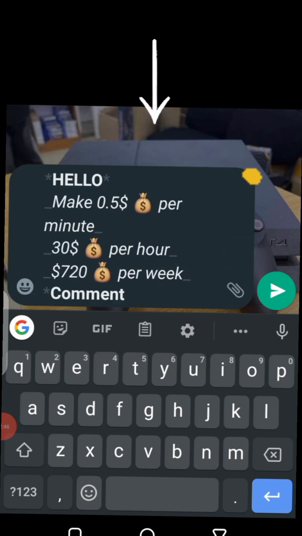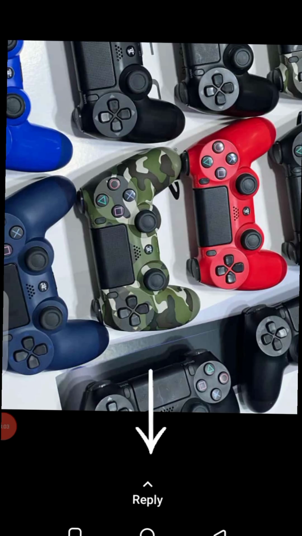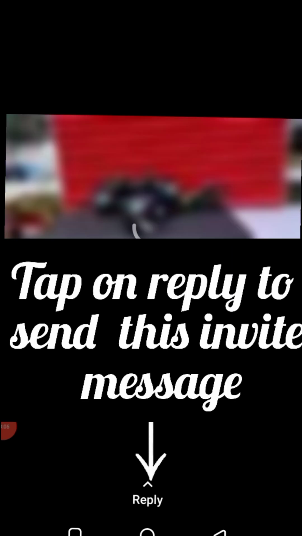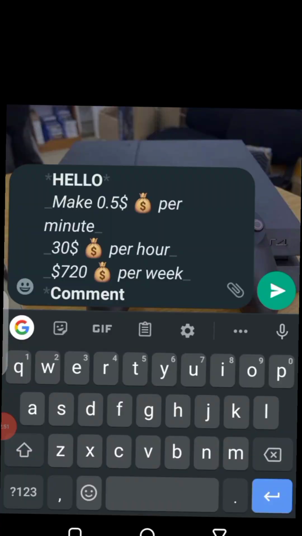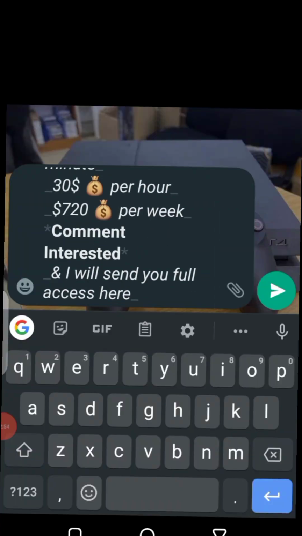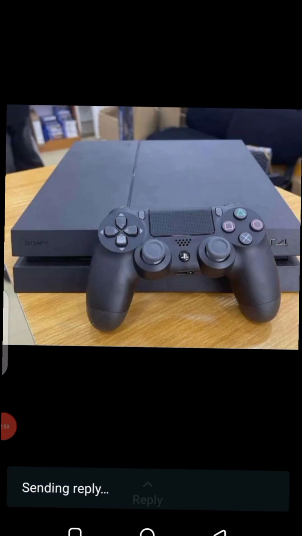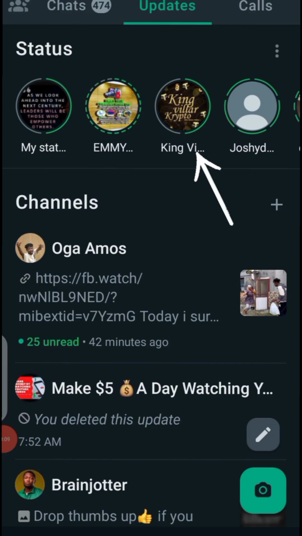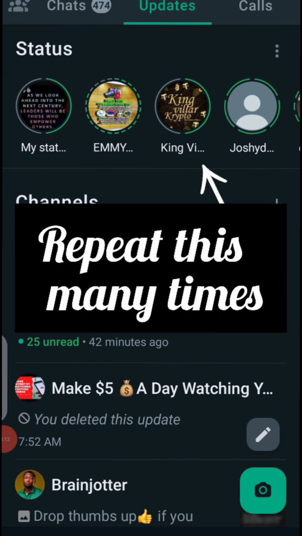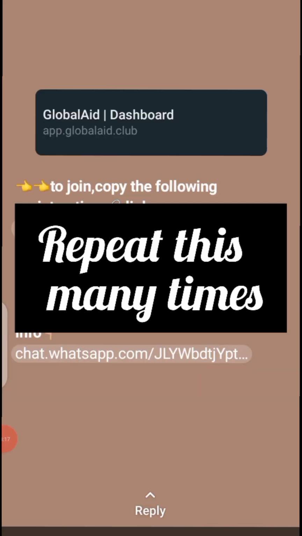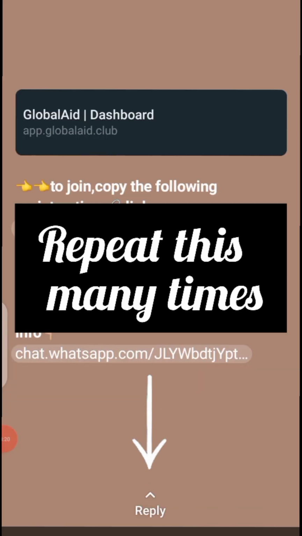Your first step is to copy this short post, then tap on each of the WhatsApp user status. Tap on reply and send this short post to each user status. They will start replying to you with "interested." Now as soon as anyone responds to the first message and types "interested," send them invitation post number 2, which contains this WhatsApp channel invite link.